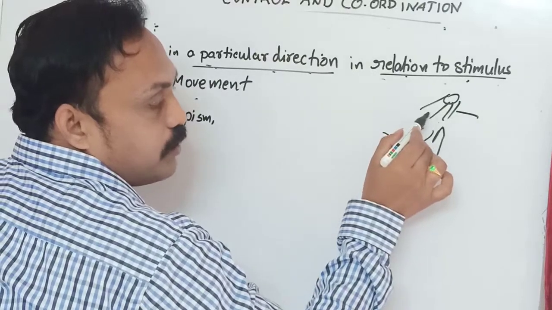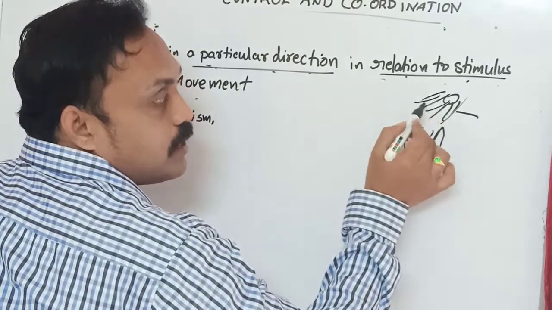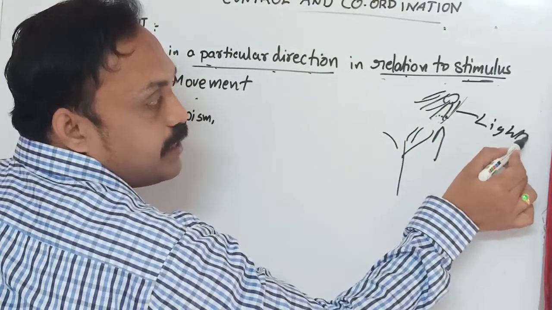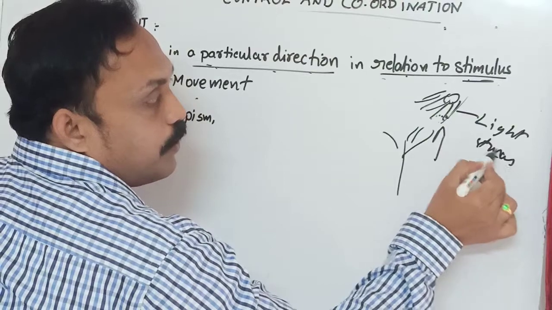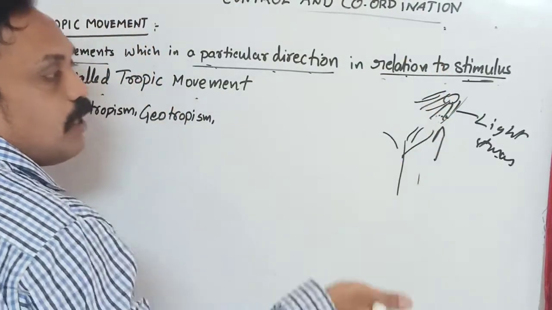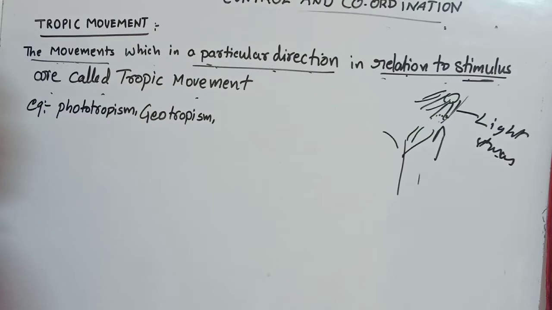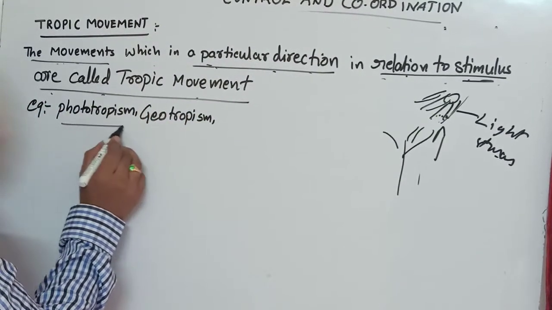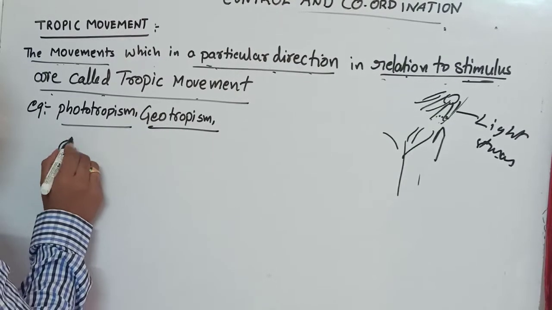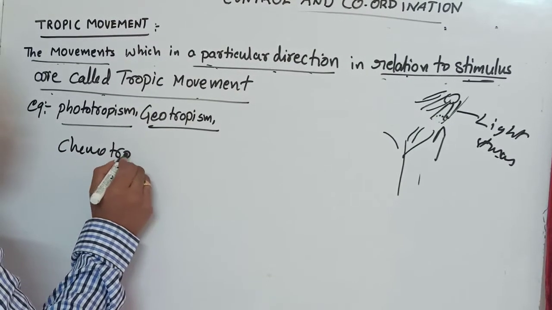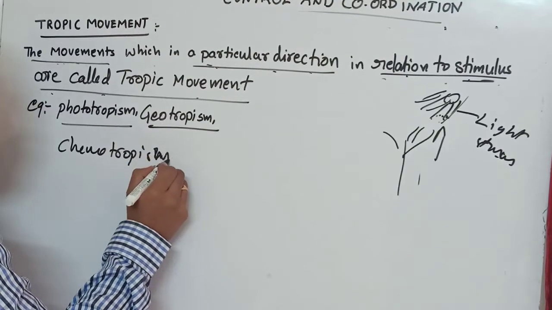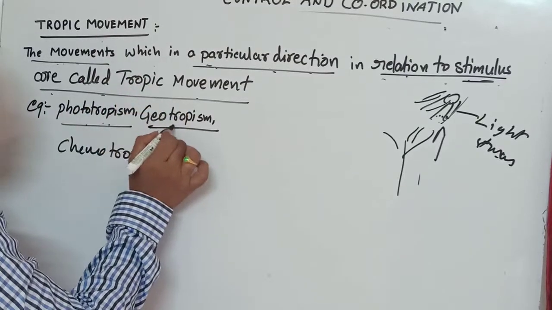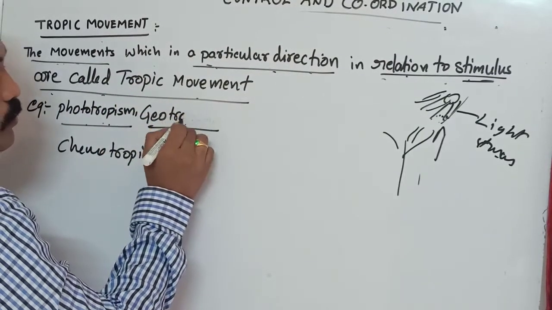The plants are growing upside. Why? Because there is a relation. What is that relation? Stimulus. What is that stimulus? Light. Light is a stimulus, so the plants grow upward. That is called tropic movements. There are various types of tropic movements: phototropism, geotropism, chemotropism, towards chemicals, and so on.